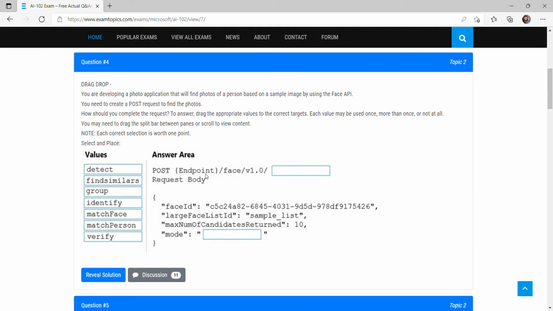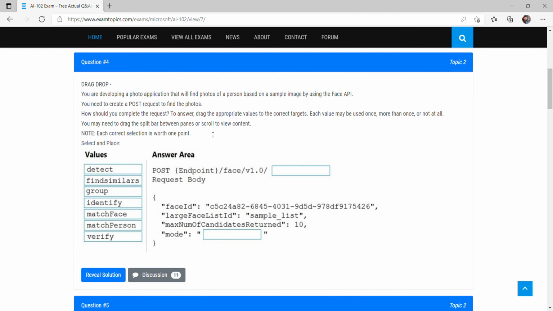It is also based on this. You are developing a photo application that will find photos of a person based on a sample image. This is a little bit different. In the previous question we were saying find the photos, but we were not providing any sample image, so in that case we use match face. But here we are providing a sample image. We are providing a person's image, and we are telling the Face API, give me the similar photos.